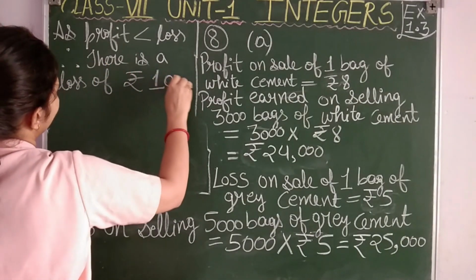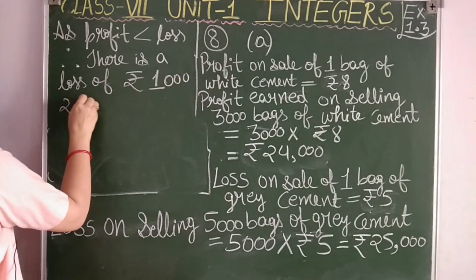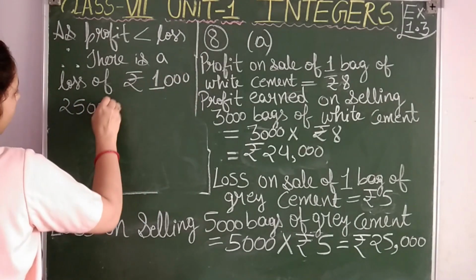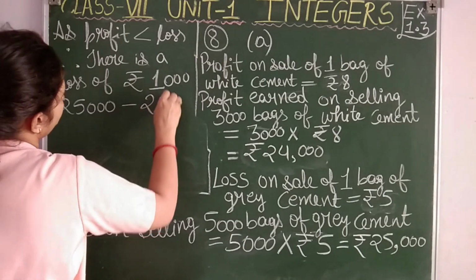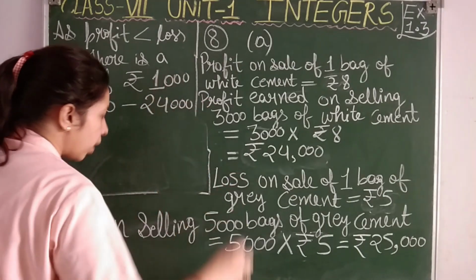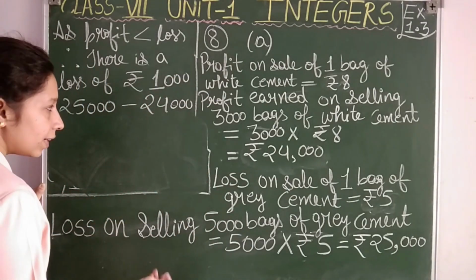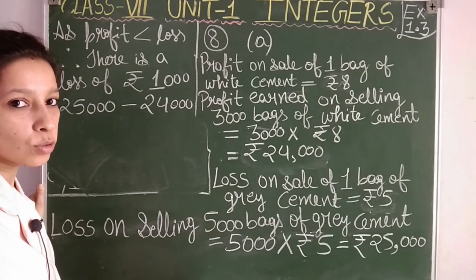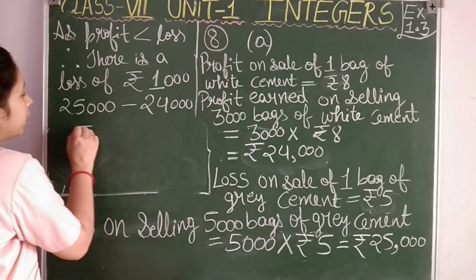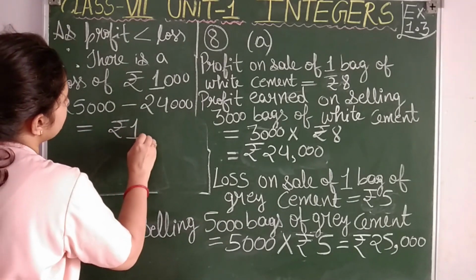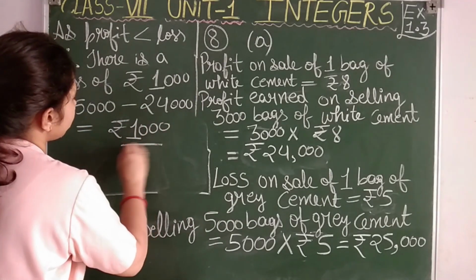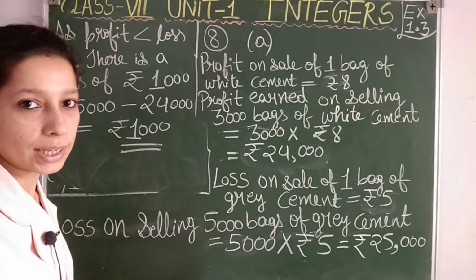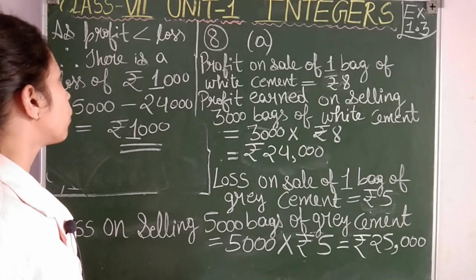Of rupees 1000. How? Total loss minus profit. Okay, or if you want to show it as a negative integer, that also you can show. Means 25,000 can be shown as loss by using a negative integer. Okay, but here no problem, it is clear to us if you are solving like this also. So rupees 1000 is our loss, student. Clear? Okay, so this was the first part.